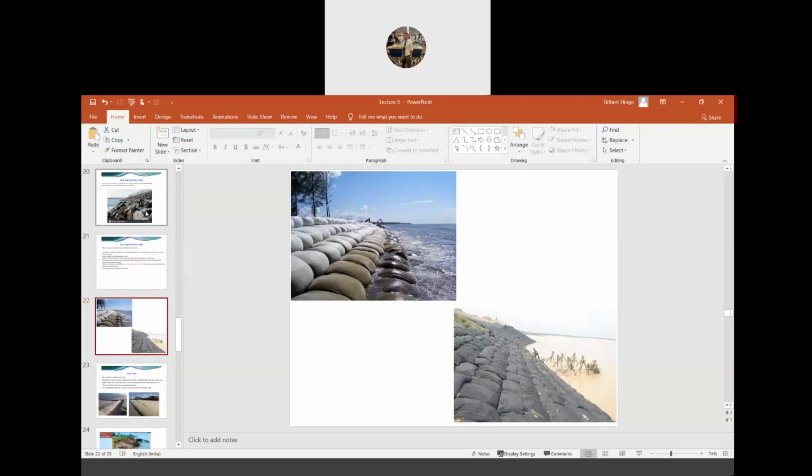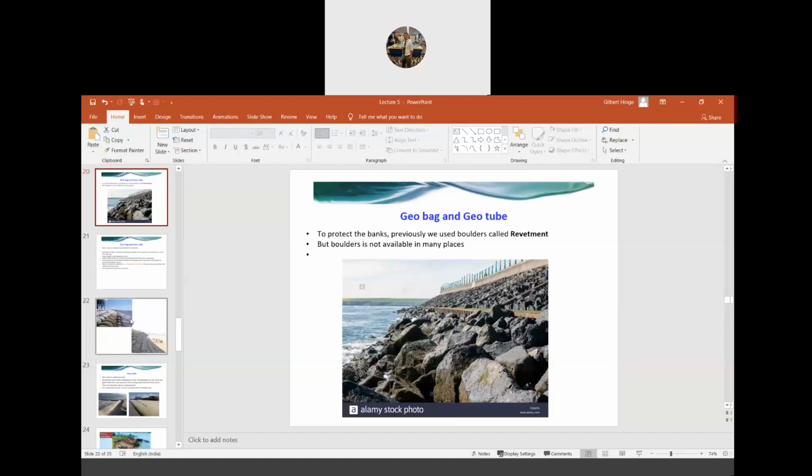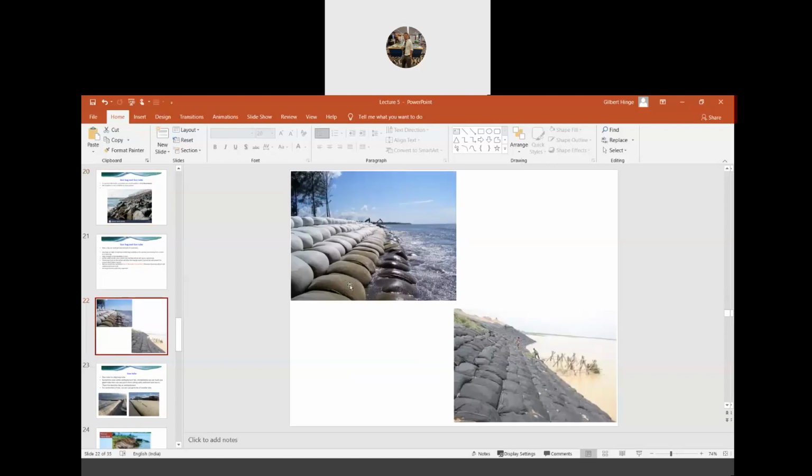So now instead of boulders, this geobag will act the same way. It will protect the bank. Also, apart from that, it will provide seepage to the water. The water can still go through because it is made of sand, right? The water can seep through here, but it will not be able to erode the bank.